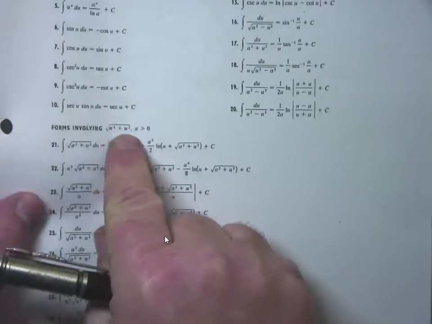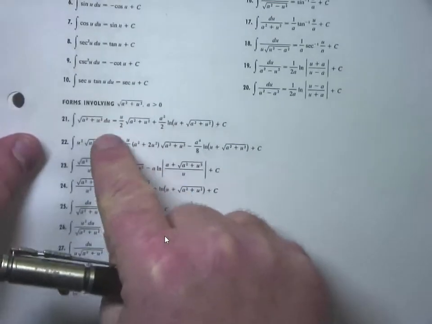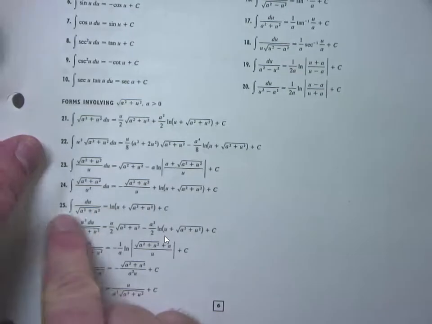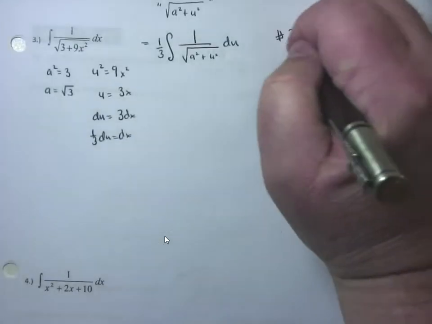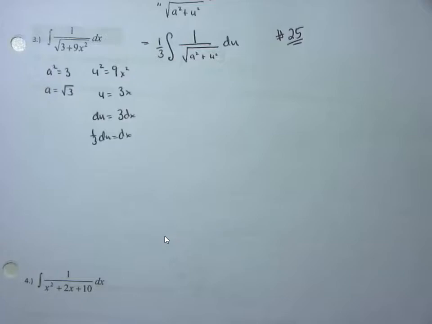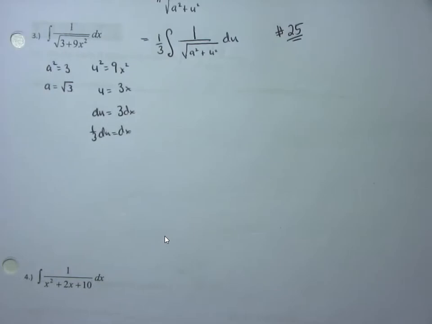All right. Square root of u squared plus a squared. What formula is this guy? This guy is formula number 25. Identify it: it's the integral of 1 over the square root of a squared plus u squared du. So the formula number is 25. When you see me do these chart problems, I always write down the formula number because that's how they're going to make you do it on WebWork as well.